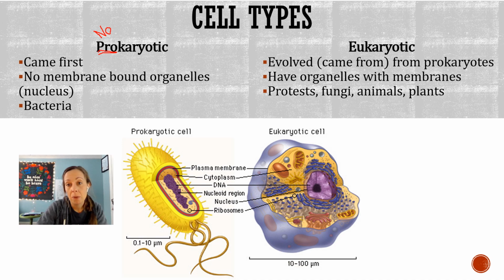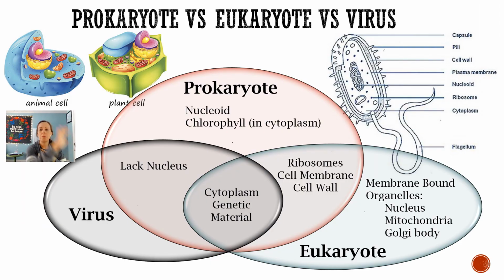I want you to write this in your notebook, okay? So prokaryote, no membrane-bound organelles, no nucleus. Eukaryotes, you do. Eukaryotes do have membrane-bound organelles. They do have a nucleus. They do have mitochondria, and eukaryotes make up your body, okay? So when we compare prokaryotes and eukaryotes, we can see things in common, things that are different. And we can also compare them to viruses, right? Because they're a different creature than both pro and eukaryotes, all right?